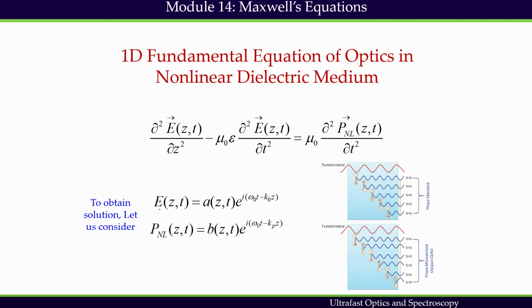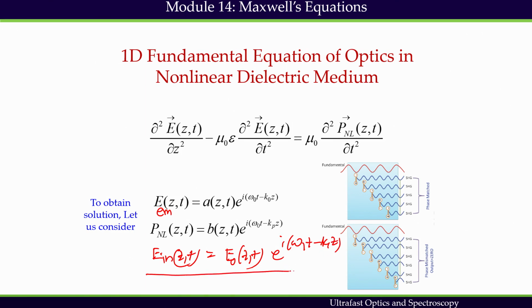So, here this is the emitted beam, and if I need to write down the input beam in z and t, then I have to write another field, let us say E naught, and then e to the power i omega 1 t minus k 1 z. This is your input beam.